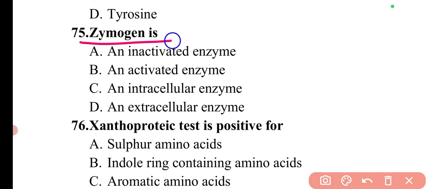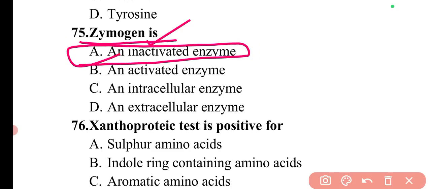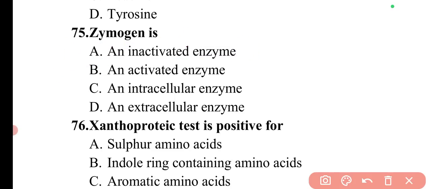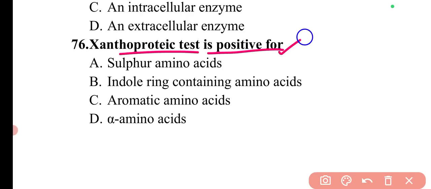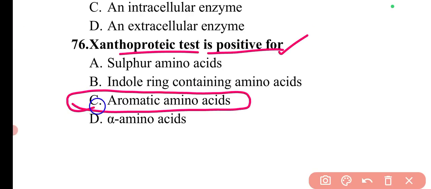Then next question is zymogen is. So zymogen is an inactivated enzyme. So here option A will be the correct answer. Next question is xanthoproteic test is positive for. So xanthoproteic test is positive for aromatic amino acids. So here option C is correct.